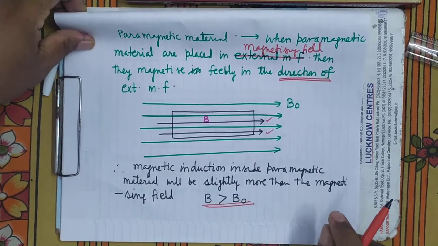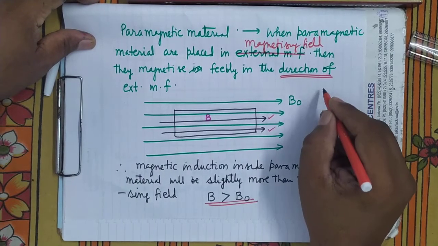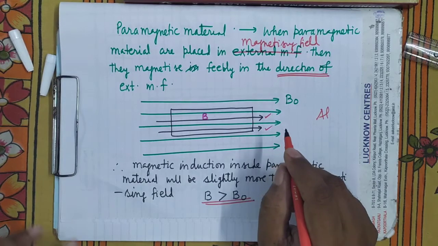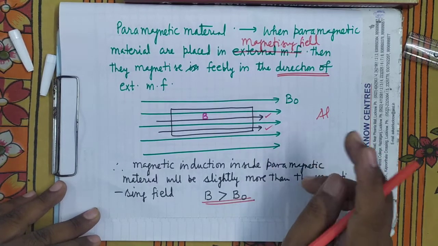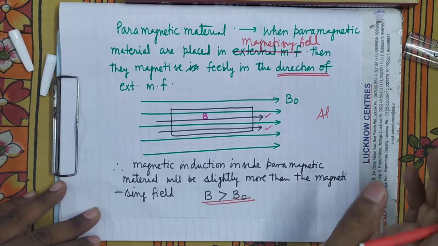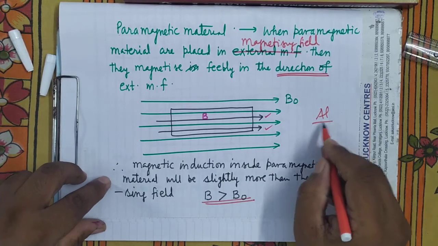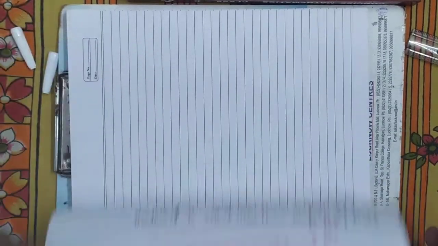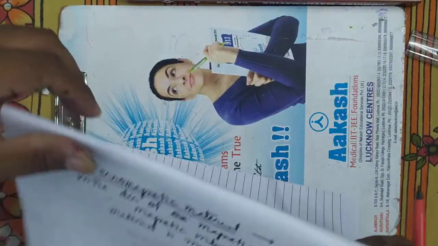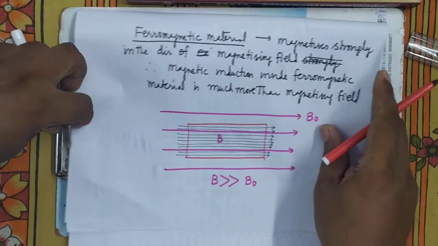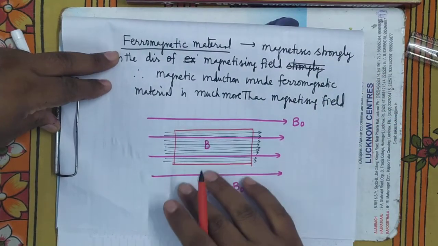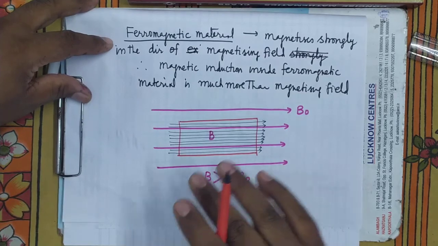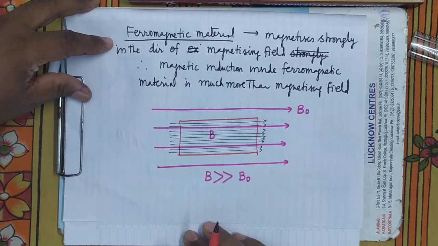Is it clear? Here, what are the examples of paramagnetic material? Aluminum is the best example of paramagnetic material. Others are sodium and platinum, these are also paramagnetic materials, but aluminum is the best. Is it clear? Now, after this, ferromagnetic material. In ferromagnetic material, we can say that it is strong paramagnetism. When they are placed in the magnetizing field, what will happen?